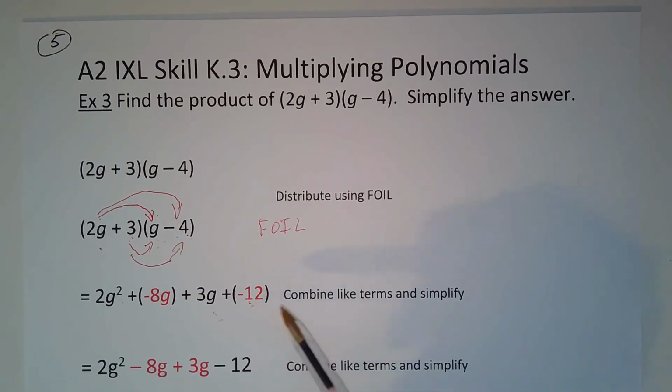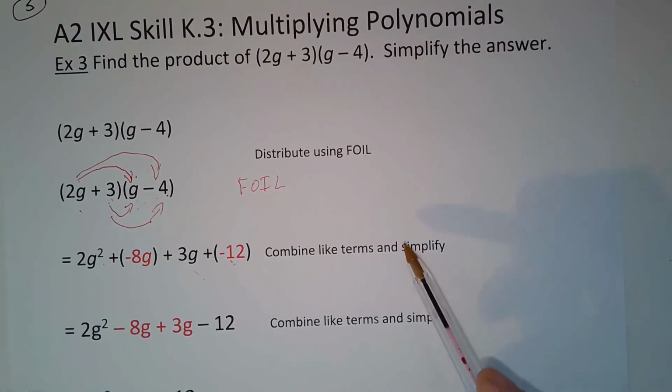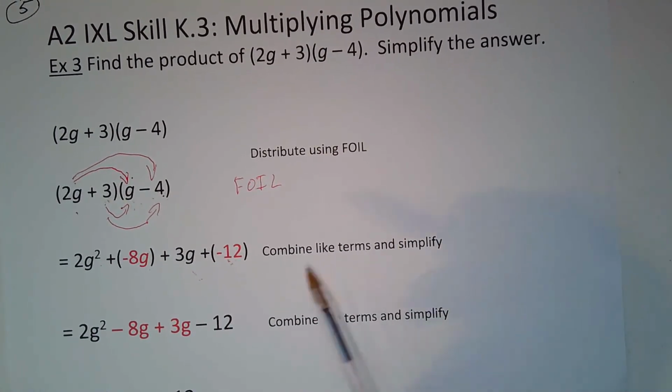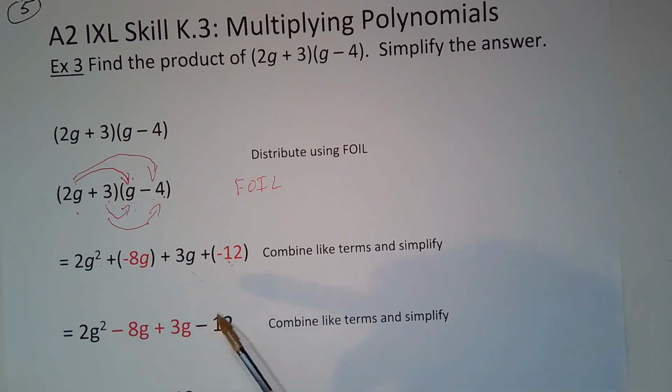All right. So now we're going to combine those like terms and simplify. So first let's get rid of the positive negative thing going here. So I wrote 2g squared again, and then I changed plus negative 8 to negative 8 because positive times a negative is negative.